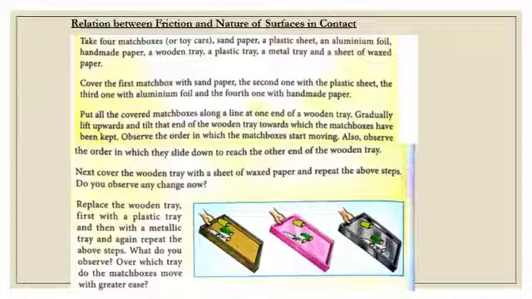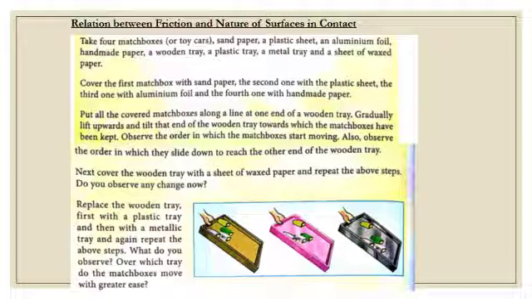Now, the relation between friction and nature of surfaces in contact. It means friction depends on the nature of the surface, which may be smooth or rough. For this, an activity is given in your book.